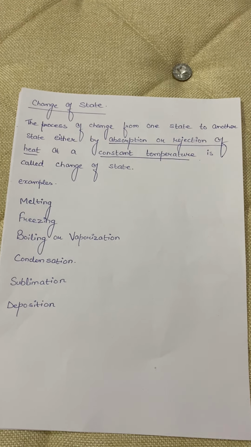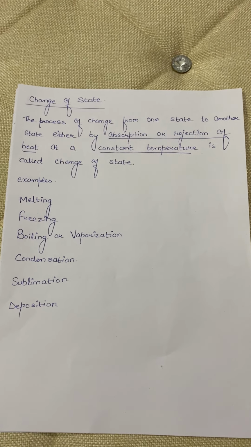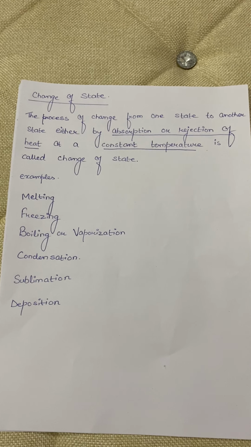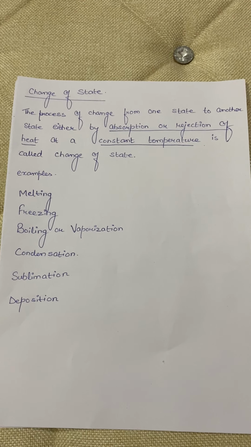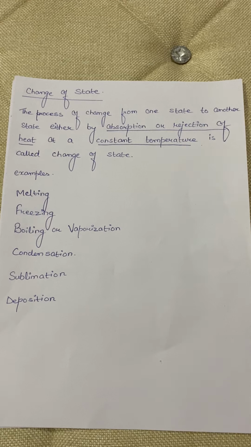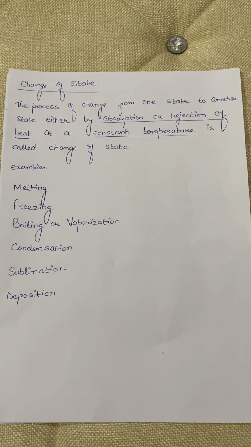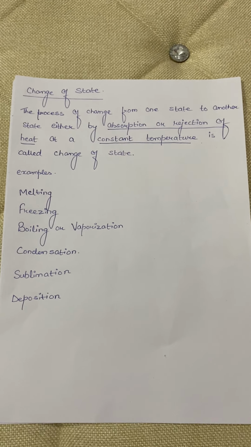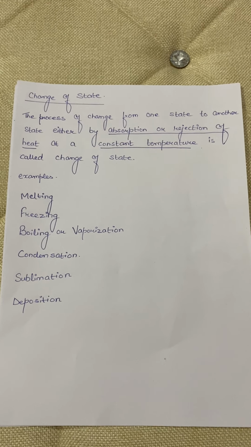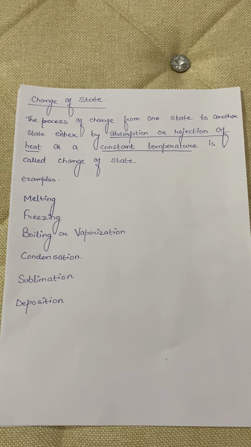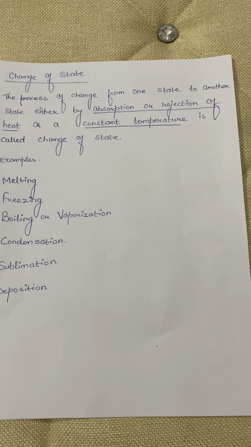Then the question arises, what is the purpose of that exchange of heat with the surrounding? Actually, the heat energy which is exchanged with the surrounding, either absorbed by the substance from its surrounding or liberated from the substance into the surroundings, is basically used to rearrange the molecular structure in that particular substance, and therefore the temperature remains constant. This is the reason why the temperature is always constant when a change of a state is taking place.